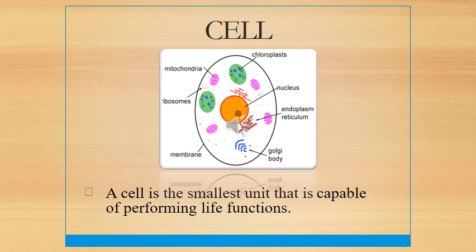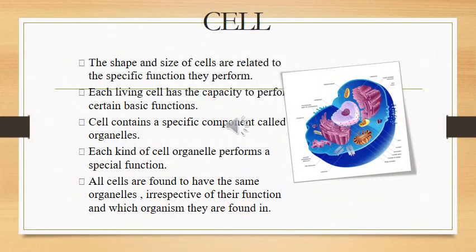A cell is the smallest unit that is capable of performing life functions. You see here the shape and size of cells are related to the specific function they perform. Each living cell has the capacity to perform certain basic functions. A cell contains specific components called cell organelles. Each kind of cell organelle performs a special function. All cells are found to have the same organelles irrespective of their function and which organism they are found in. Okay, all the cells will be having the same organelles. The difference will be only in plant and animal cell.